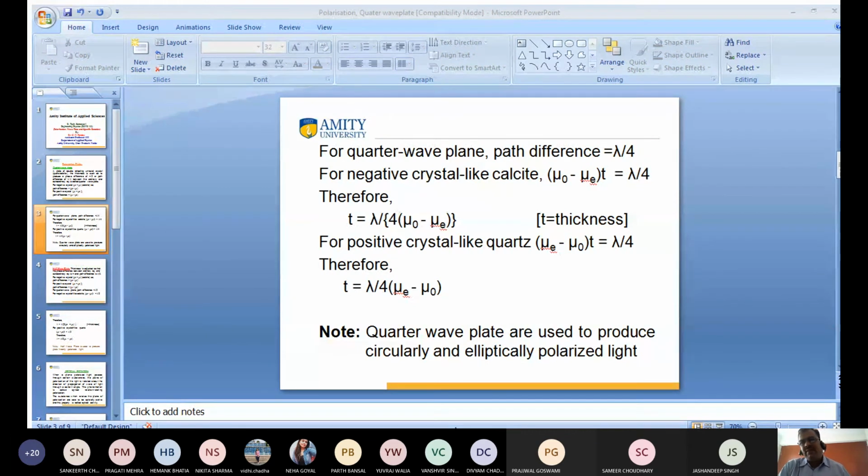Your concept clear? Yes, sir. No doubt? No doubt, sir. Okay, thank you. Pranjal Arora? Rama? Present, sir. Rama, any doubt? You do not ask me any question today? No, sir.